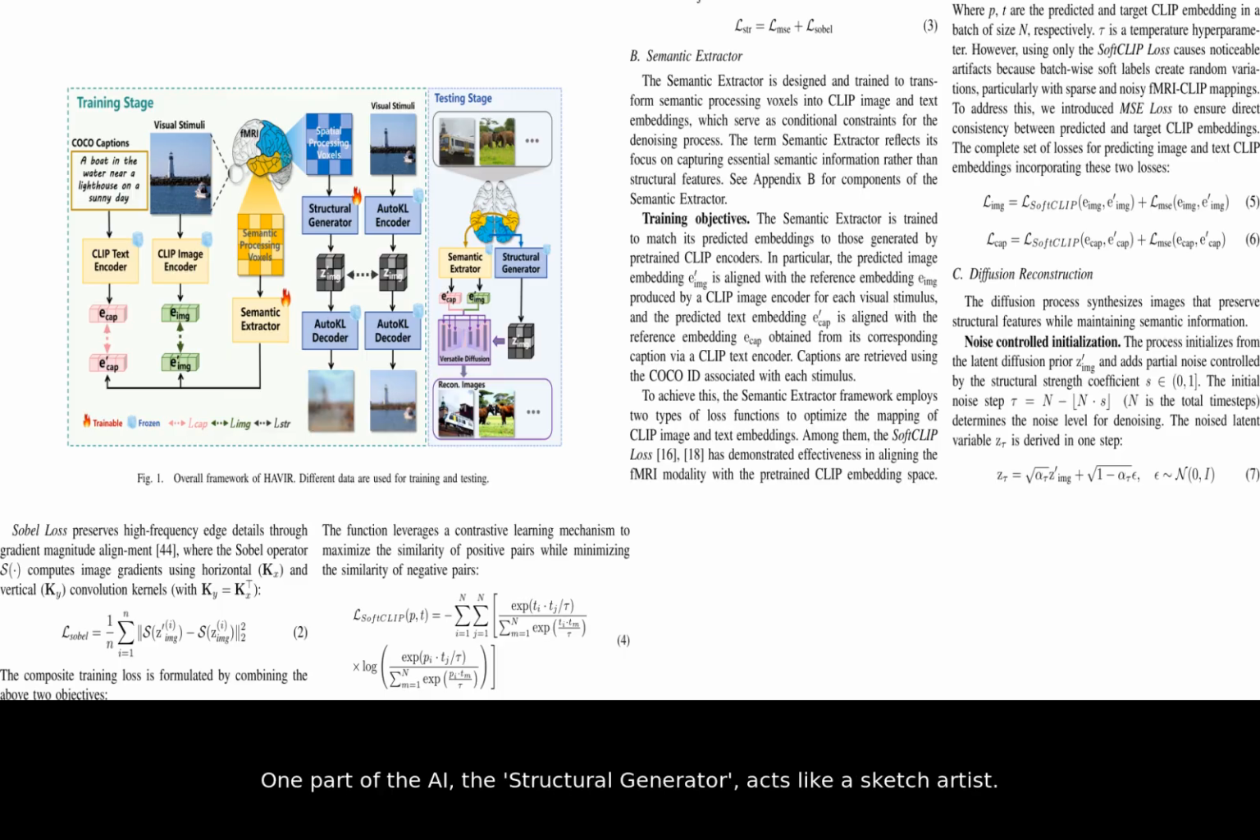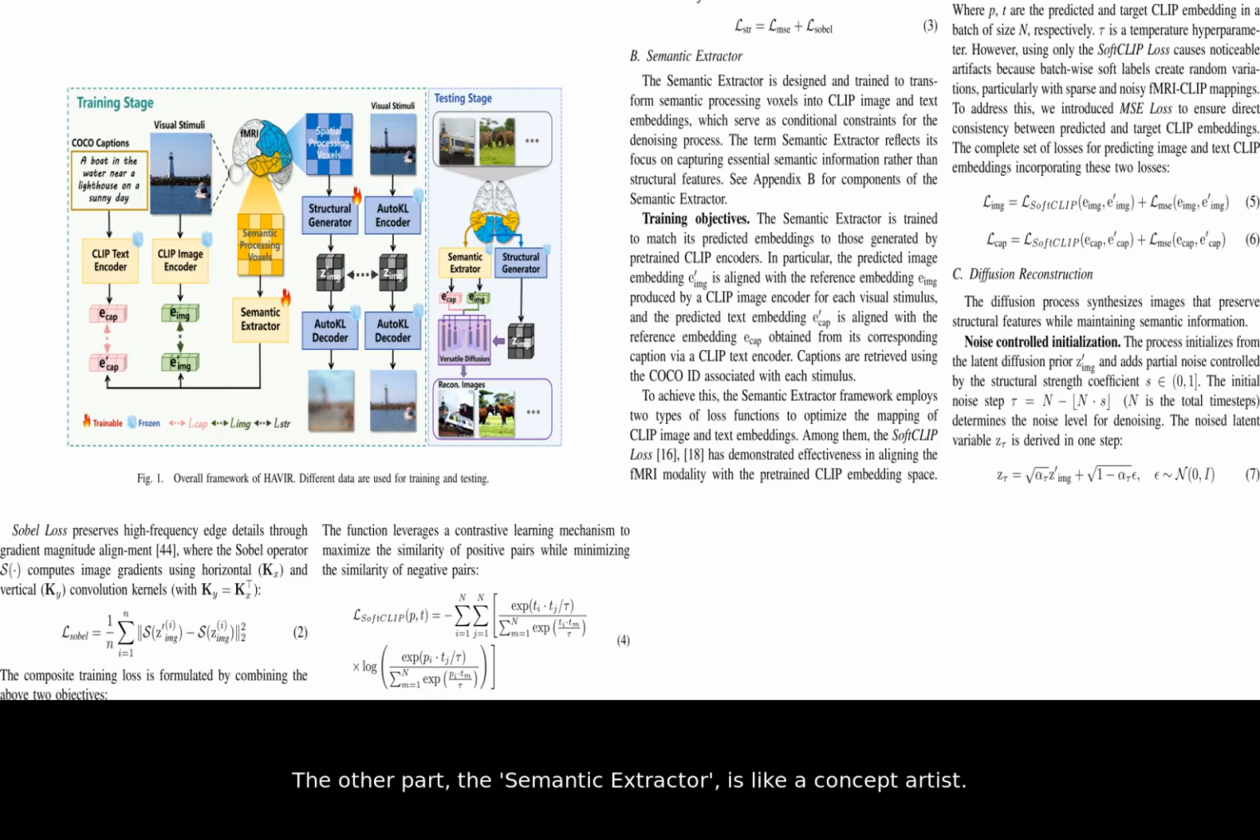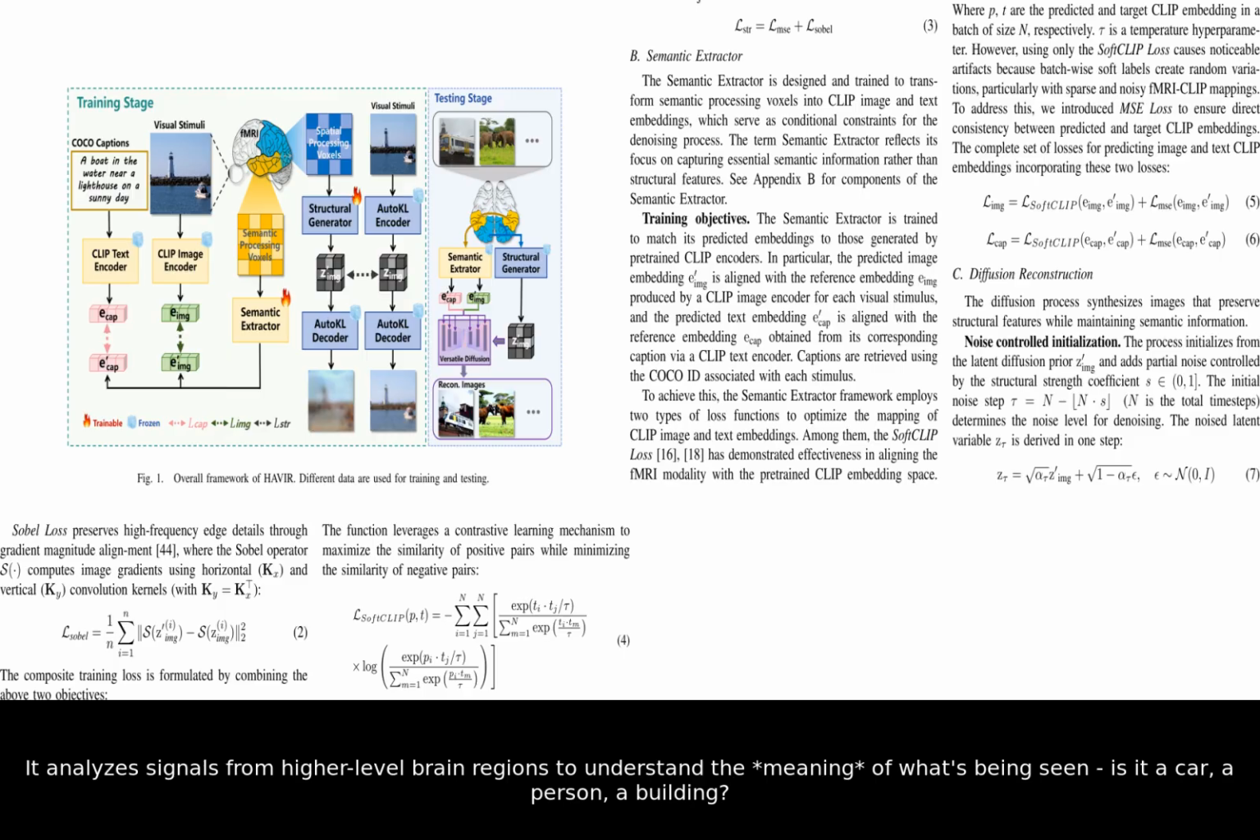One part of the AI, the structural generator, acts like a sketch artist. It looks at brain signals from the early visual cortex to figure out the basic shapes, layout, and structure of the scene. The other part, the semantic extractor, is like a concept artist. It analyzes signals from higher-level brain regions to understand the meaning of what's being seen. Is it a car, a person, a building?